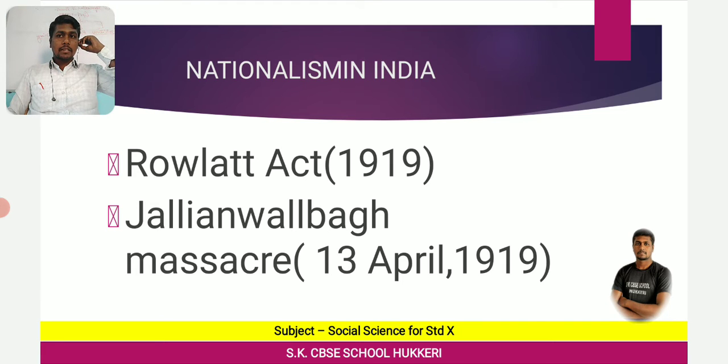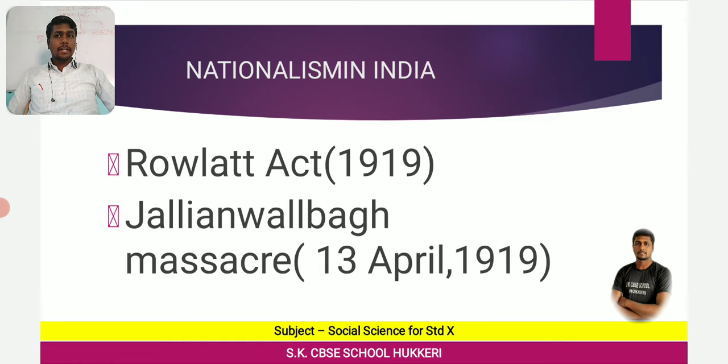Not only Amritsar, Mahatma Gandhi was even banned from entering Delhi, because at that time Delhi was the capital of the British. And on 10th April, the police in Amritsar fired upon a peaceful procession.